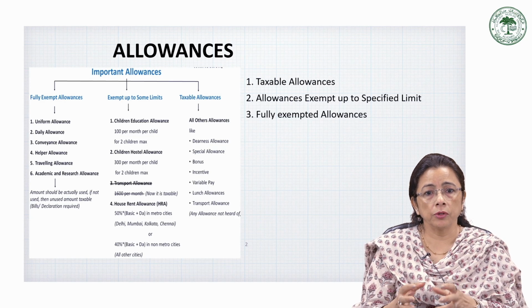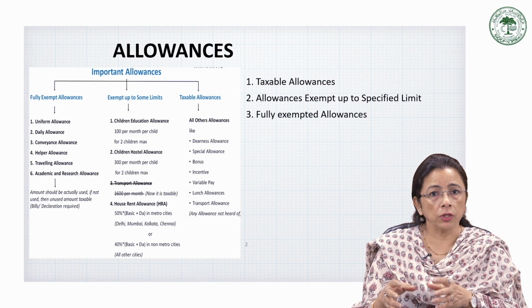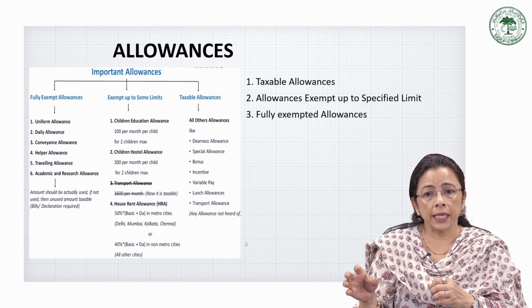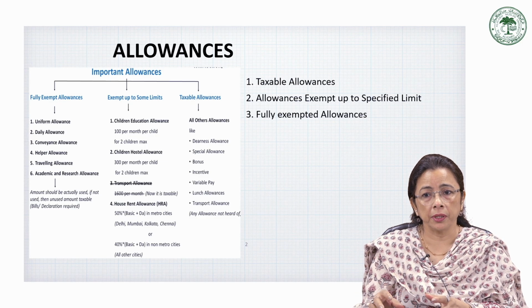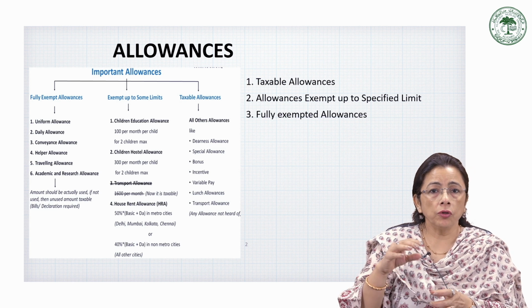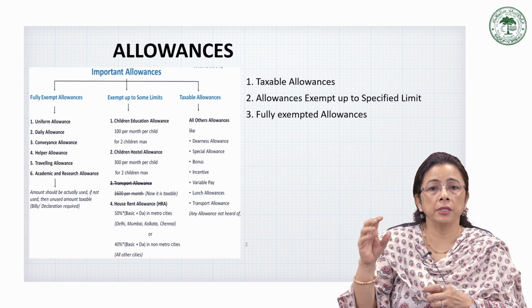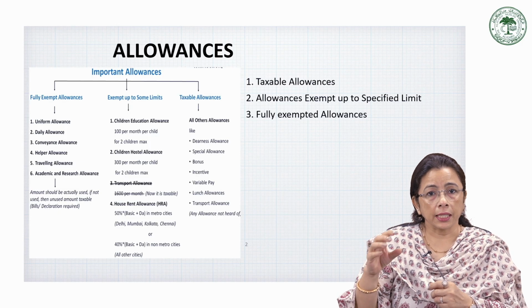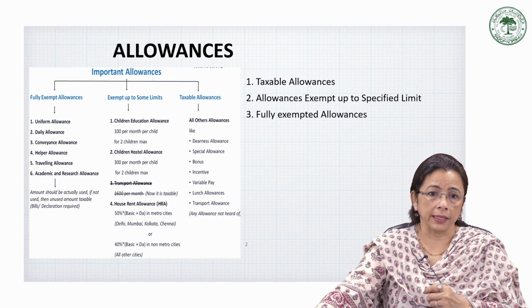For example, suppose an employee in a company receives rupees 5,000 per month as CCA, then the entire 60,000 per year will be fully taxable under the head salary. So no doubt these are extra payments given for specific purposes, but they are all fully taxable as per the Income Tax Act.